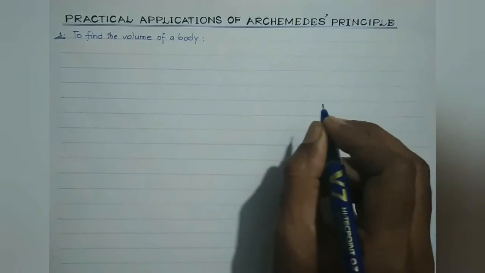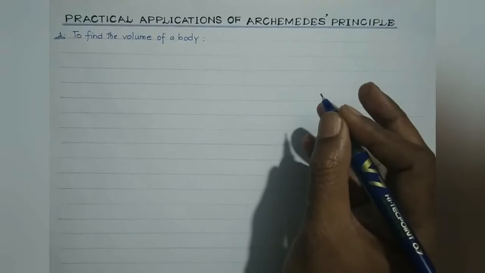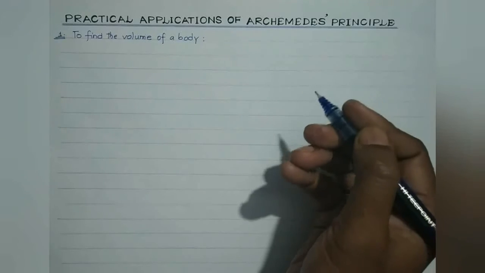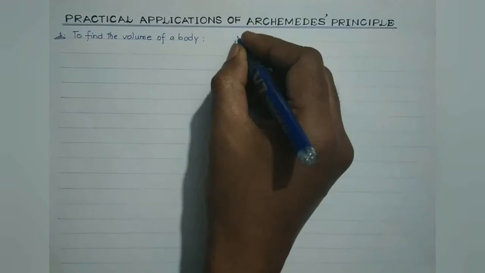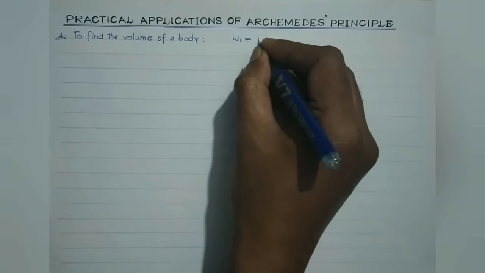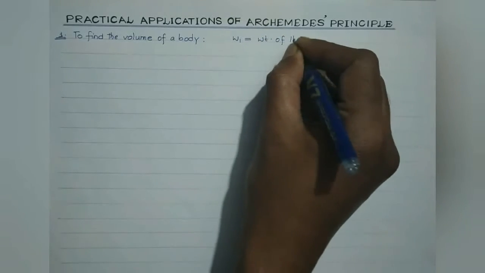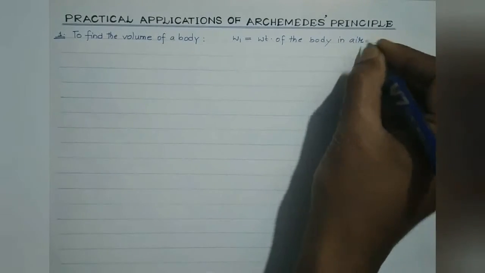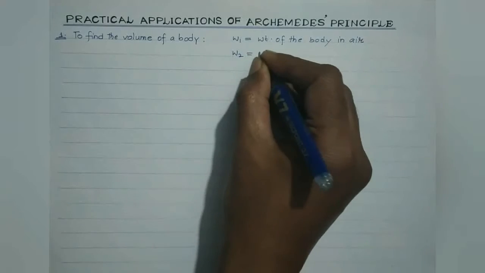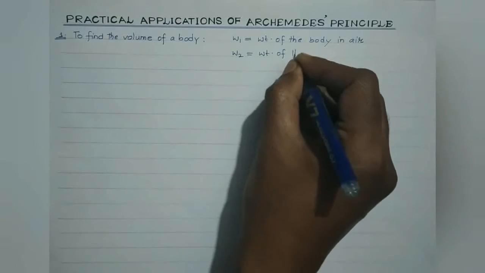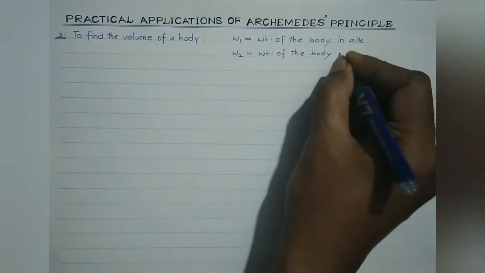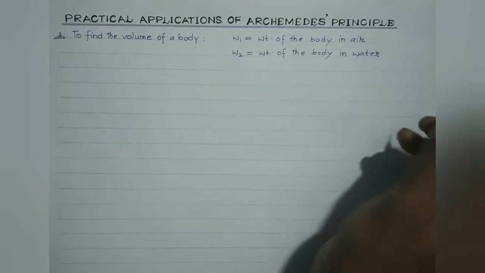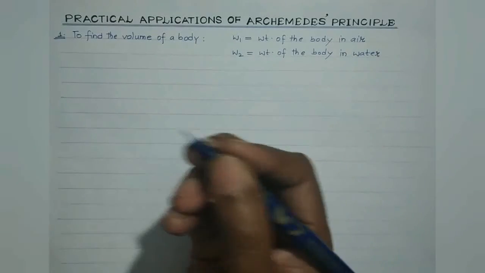Now students, just now we have discussed, if we consider W1 be the weight of the body in air and suppose W2 be the weight of the body in water, right? Now suppose V is the volume of the body.